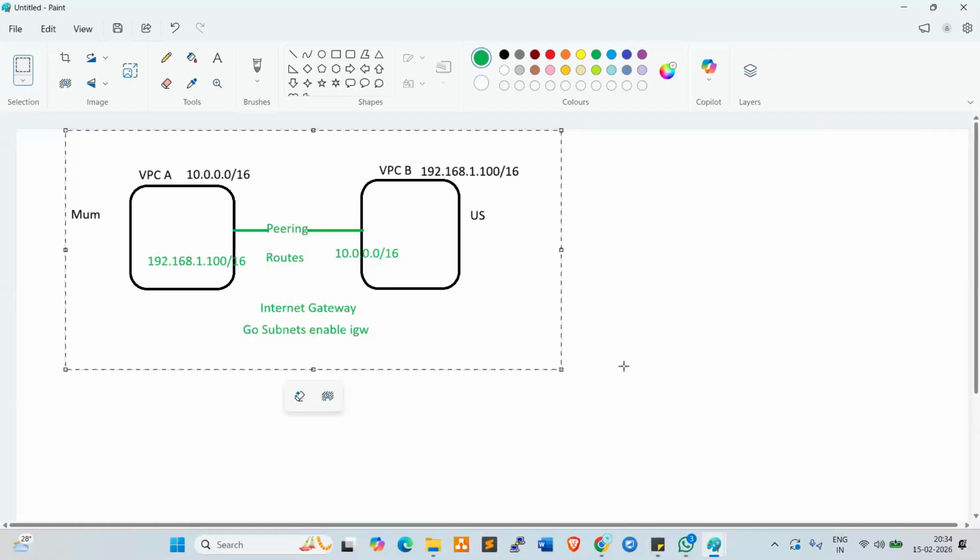For example, AWS is a Hyundai 4-wheeler, Azure is a Tata vehicle, and GCP is Maruti Suzuki. If you are good at driving a Hyundai vehicle, you can drive all 3 cars, right? Am I correct or not?